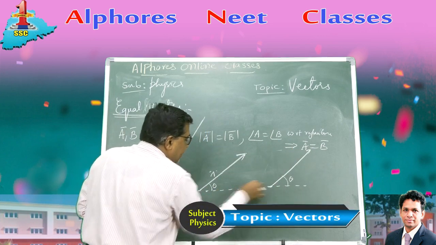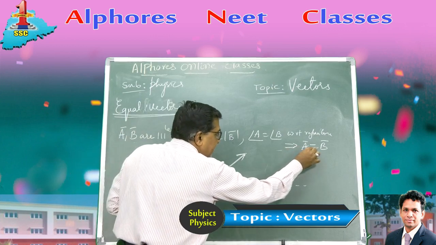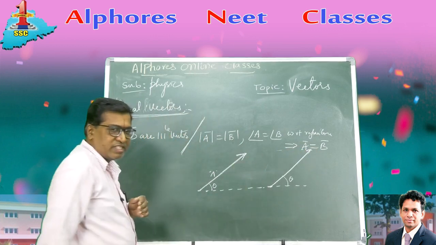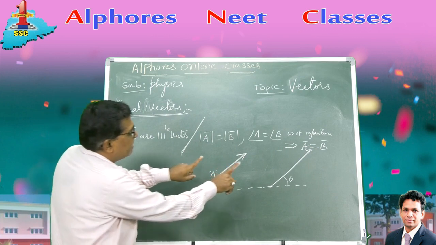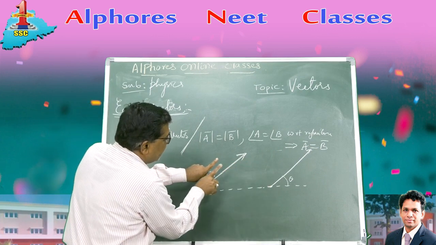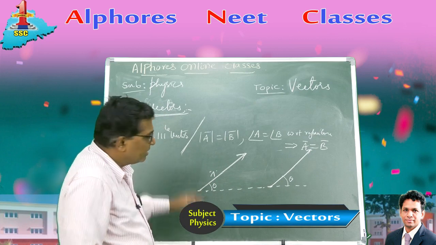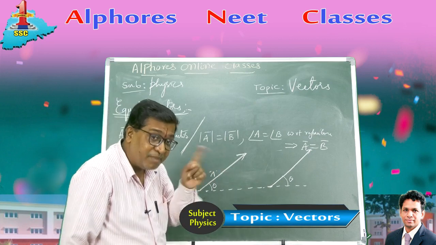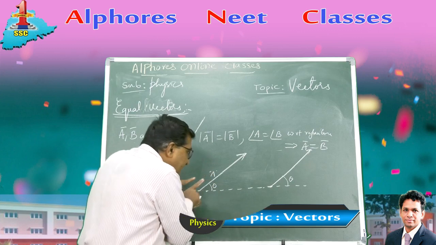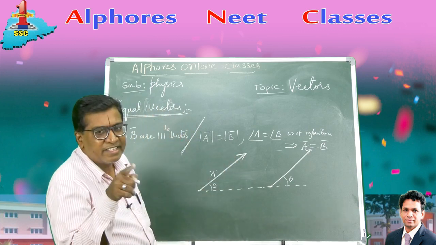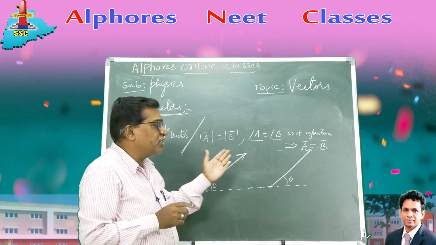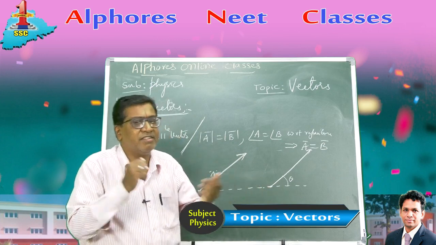You shift such that their initial points coincide, then even their terminal points also coincide. Therefore, both are of the same length, in the sense of the same magnitude, and heading towards the same direction, directed the same way. So same magnitude, same direction, equal vectors.